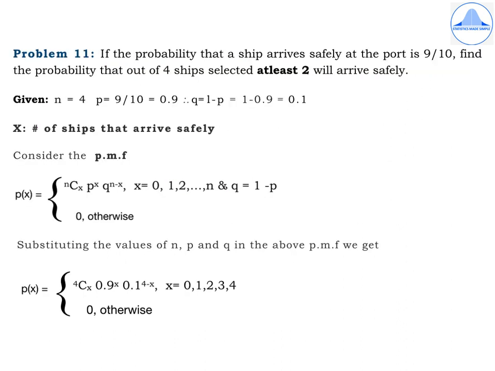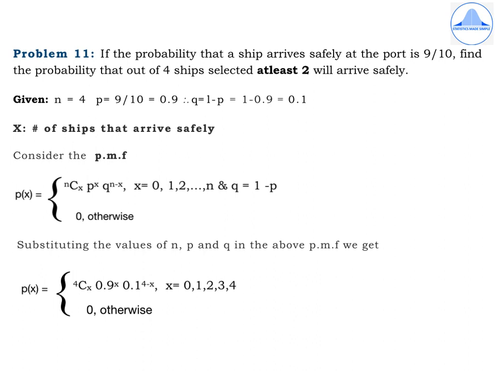Problem 11. If the probability that a ship arrives safely at the port is 9 by 10, find the probability that out of 4 ships selected, at least 2 will arrive safely. So write given n equal to 4, p equal to 9 by 10. That is the probability of the ship arriving safely, which is equal to 0.9. q is equal to 1 minus p. 1 minus 0.9 is equal to 0.1.